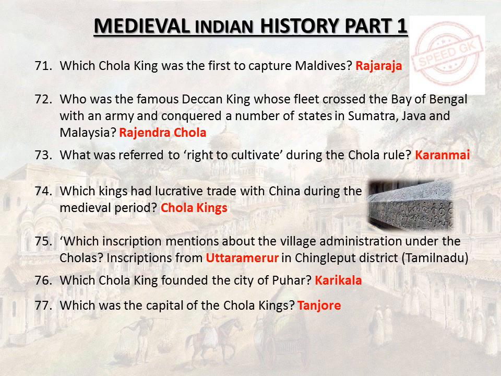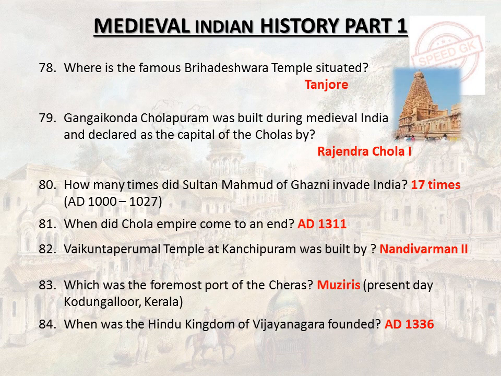Kalanmai. Which kings had lucrative trade with China during the medieval period? Chola kings. Which inscription mentions the village administration under the Cholas? Inscriptions from Uttarmerur in Chengalpattu district, Tamil Nadu. Which Chola king founded the city of Puhar? Karikala. Which was the capital of the Chola kings? Tanjore. Where is the famous Brihadeshwara temple situated?